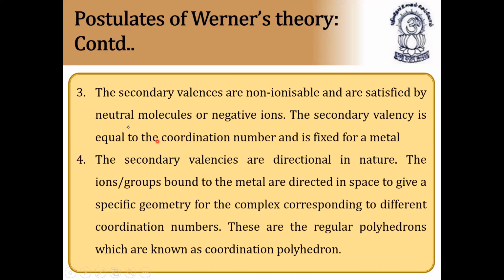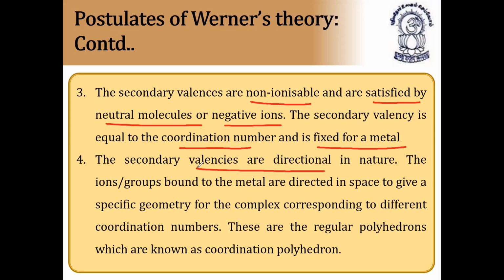Next, the secondary valencies are non-ionizable. They will not produce any ions, and are satisfied by neutral molecules or negative ions. The secondary valency is equal to the coordination number and is fixed for a metal. Very, very important: the fourth point, the secondary valencies are directional in nature.